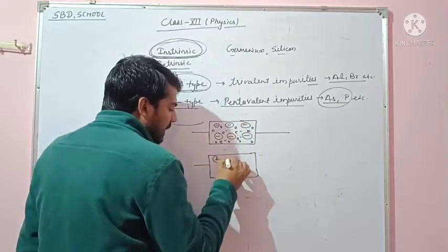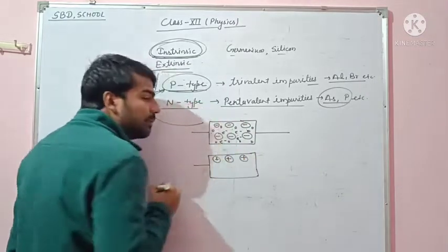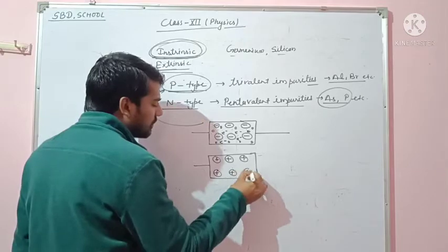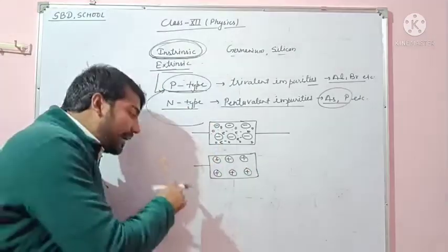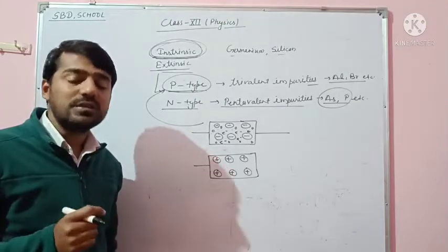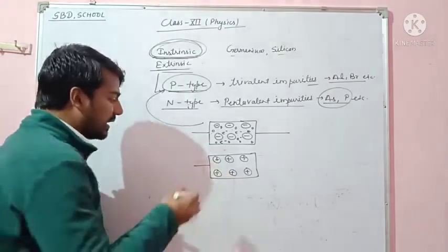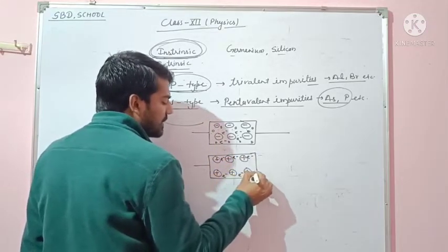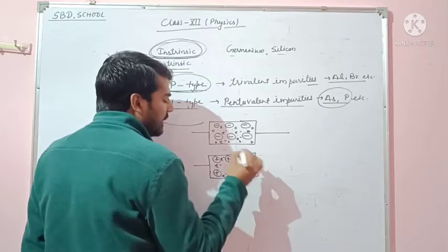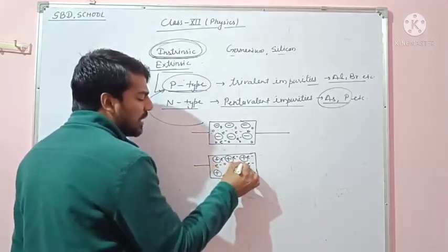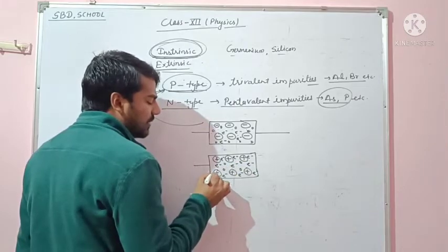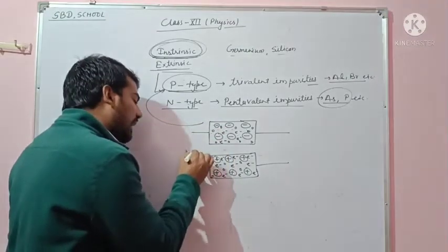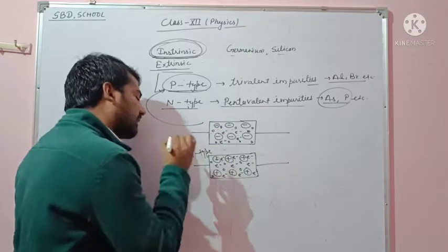In an n-type semiconductor, a static positive charge is available, and electrons are in majority and holes in minority. So the number of electrons is more than the number of holes, and the holes are minor in condition. This is the symbol of an n-type semiconductor.